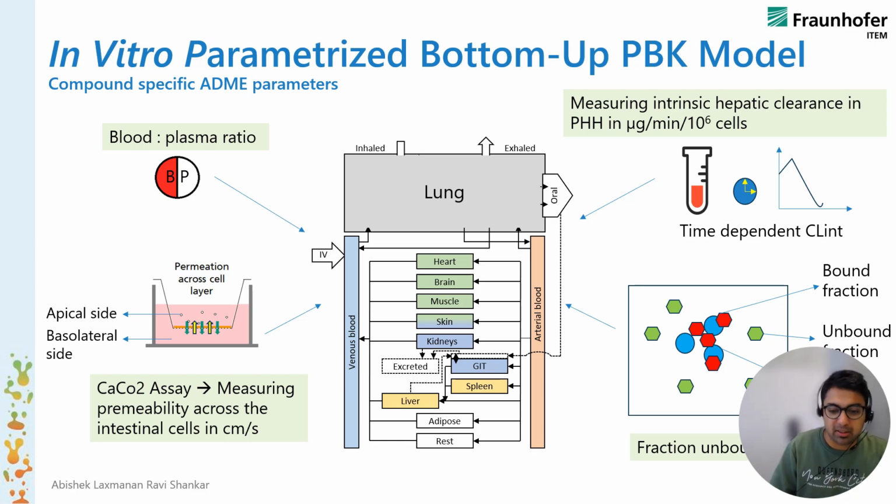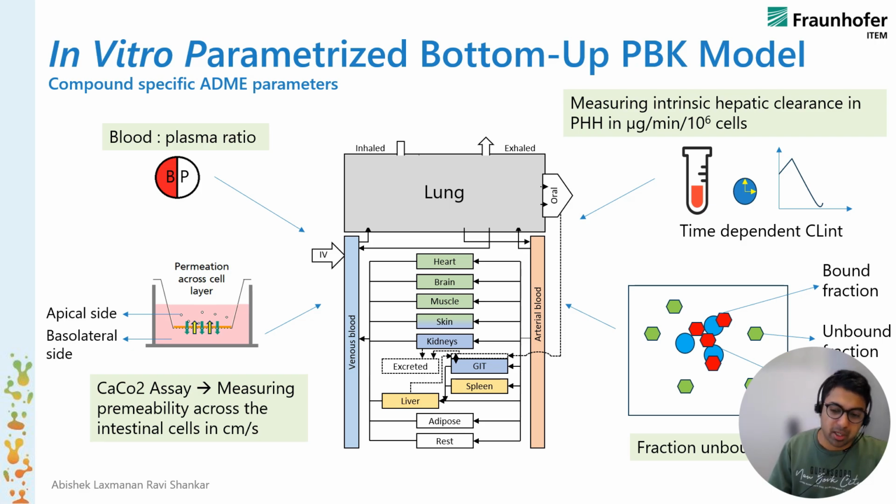So a bottom-up PBK model is a set of mathematical equations which remains more or less constant, and then we use in vitro test battery assays, as I mentioned earlier: the absorption by the CACO2 assay, the barrier model, to see the GIT or gastrointestinal tract absorption, and then we go through the in vitro intrinsic hepatic clearance assays to see if there is any metabolism happening within the liver cells, and this is also measured from the in vitro ADME test assays.